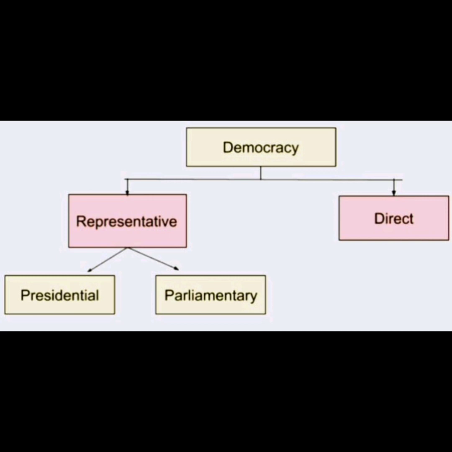Democracy means it's a type of government that is power of the people. It is a Greek term. Demos means people, kratos means power of the people. Democracy is of two types, direct democracy and indirect democracy. Almost all countries in the world have adopted and accepted the indirect form of democracy. Indirect democracy is again subdivided into presidential form and parliamentary form.